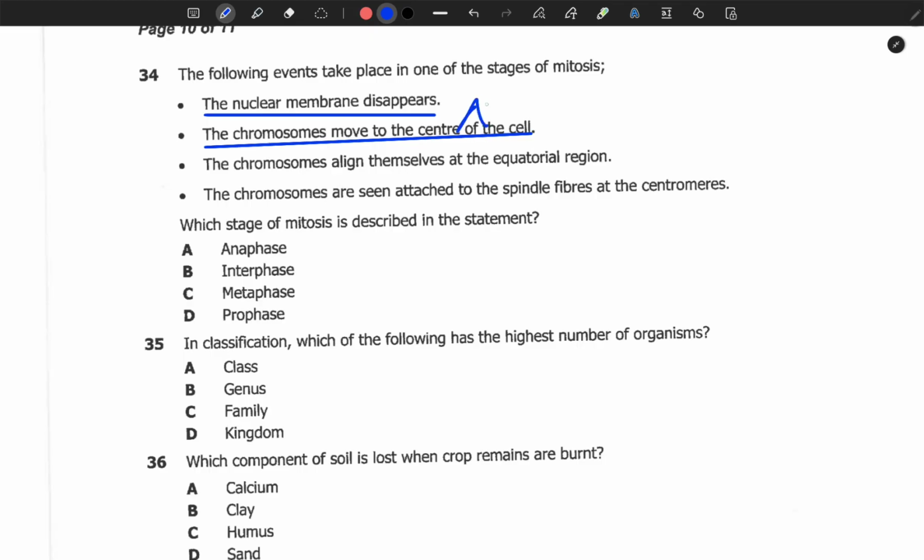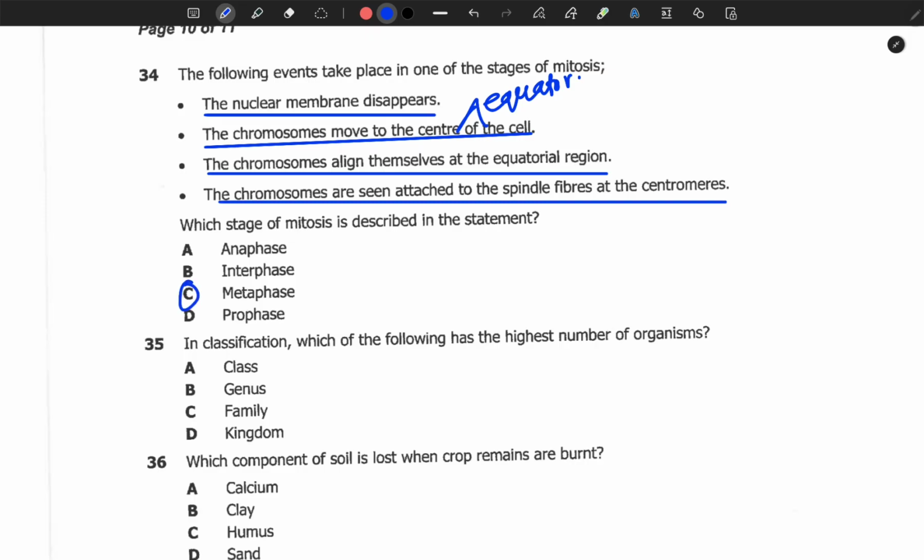Mind you, the center of the cell is sometimes called the equator, so if you find this, don't be confused. Then number 3, the chromosomes align themselves at the equator. The chromosomes are still attached to the spindle fibers at the centromere. Which stage of mitosis is described in the statement? So this is the metaphase.